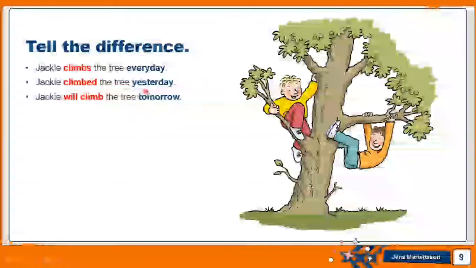Jackie climbed the tree yesterday. This is an action that took place before now, so in the past. And Jackie will climb the tree tomorrow, so after now, in the future. So this is the difference, the time of these actions, and we call this the tense.